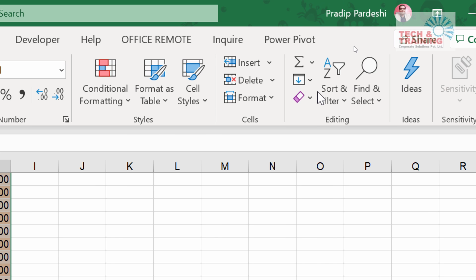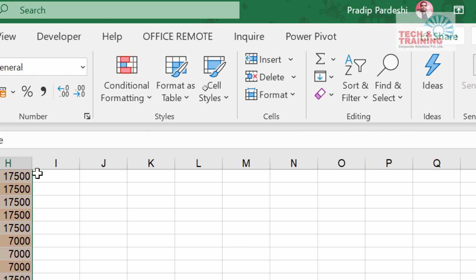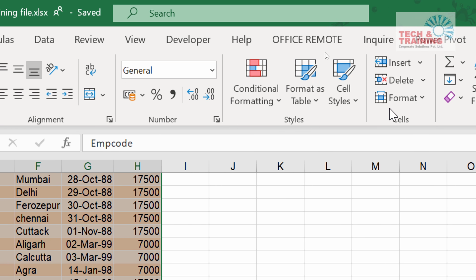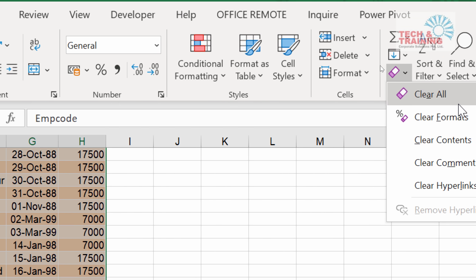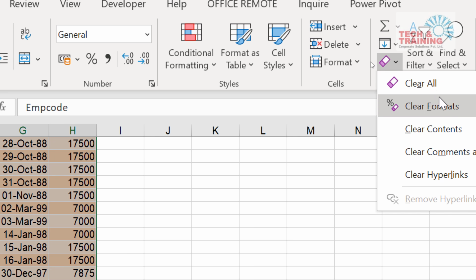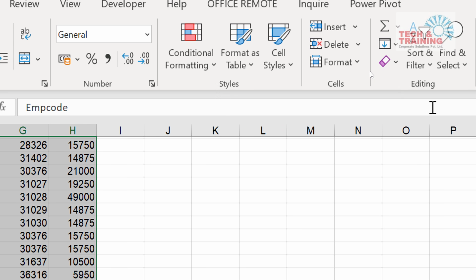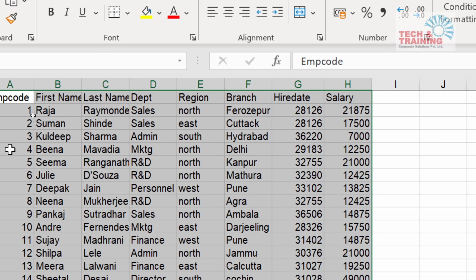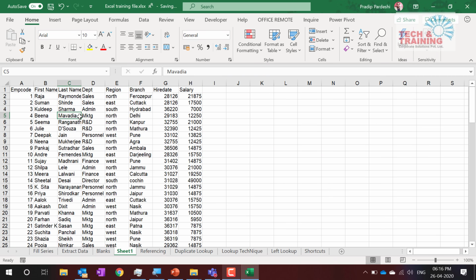There is an option which says clear. So what you need to do is take a look at this. This is nothing but clear, and there is an option clear. Don't choose clear all. Select clear formats. When I click on clear formats, see every color gets removed.